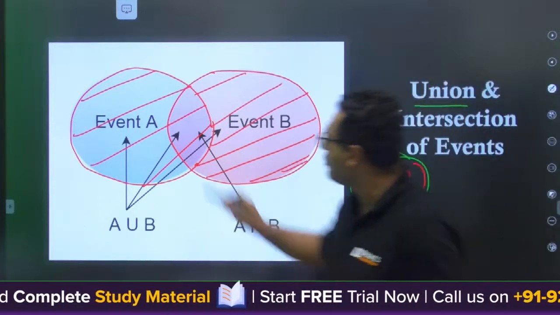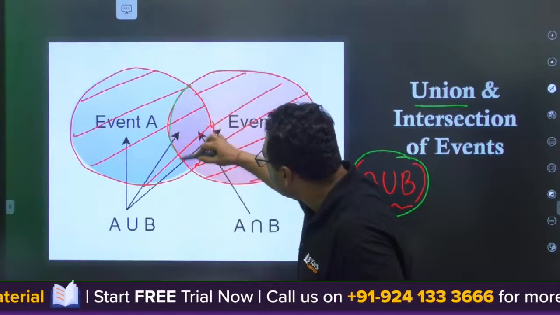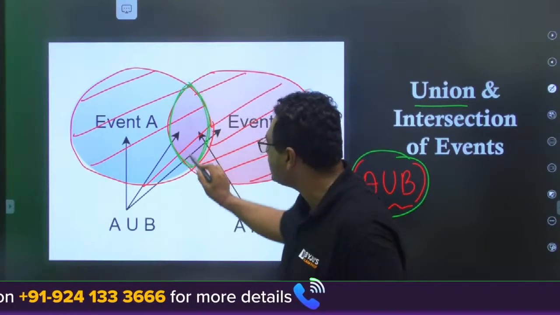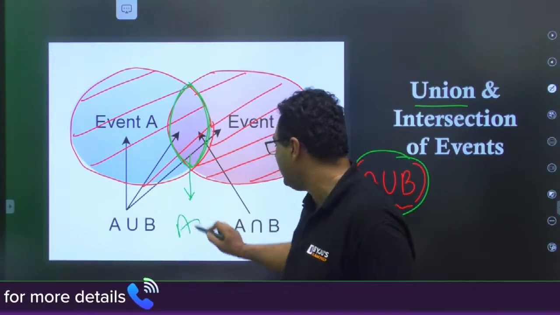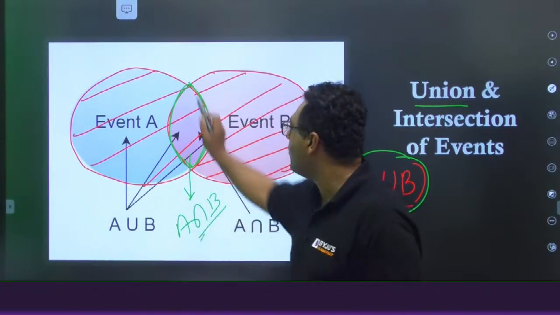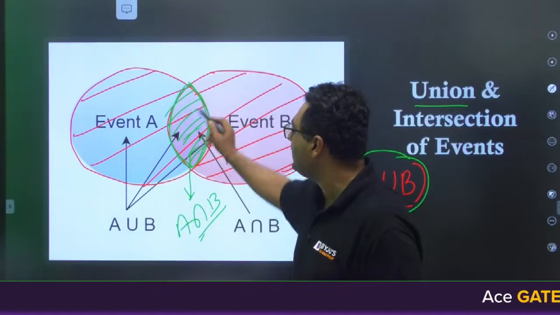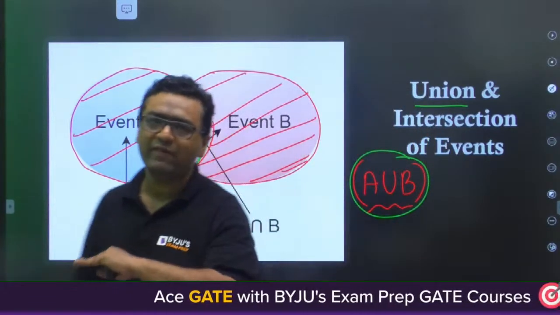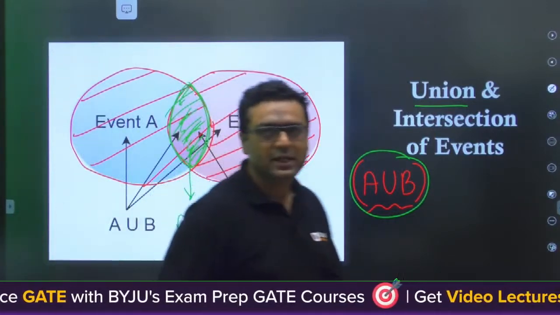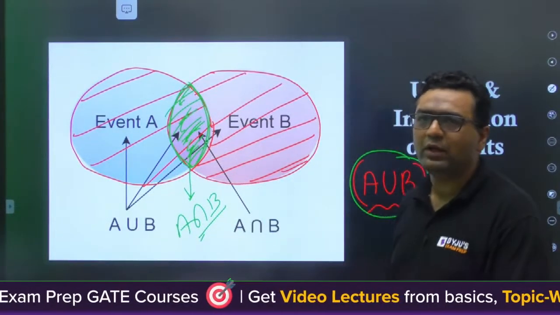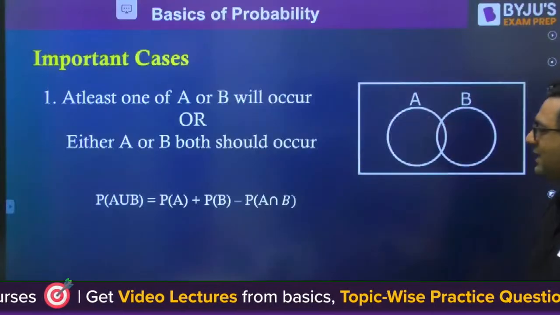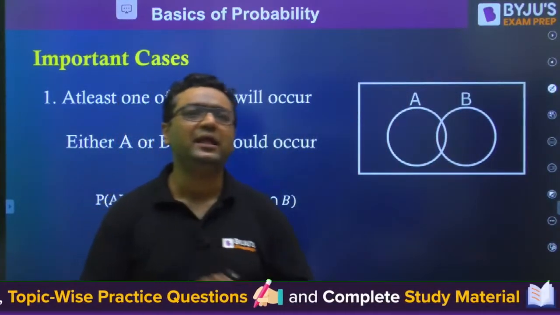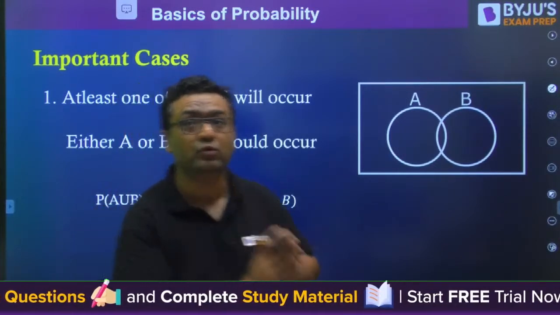And when we are talking about intersection, intersection tells us the common portion. So this portion is going to tell us about the intersection. This will tell us A intersection B. The common portion of A and B is said to be the intersection. Is it clear? I feel everybody is clear about union of events and intersection of events. We are moving further. Now we have the top 7 cases from which questions would be asked directly.